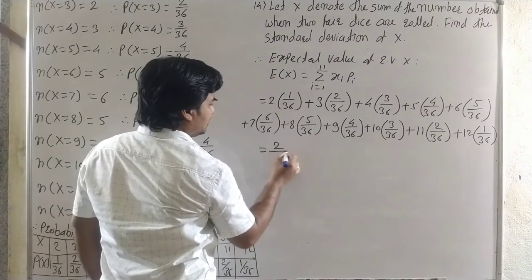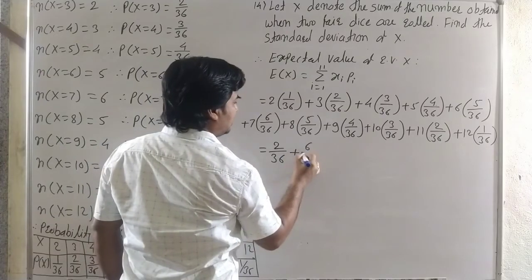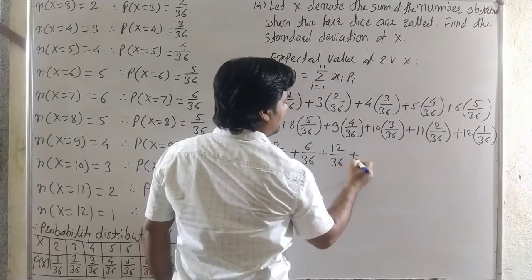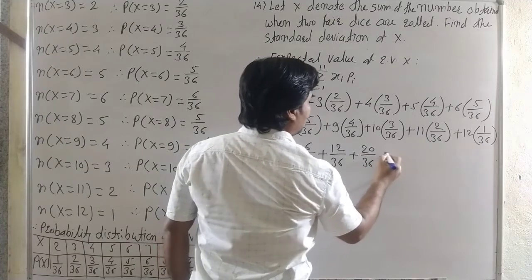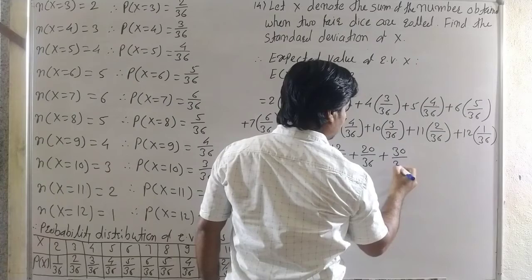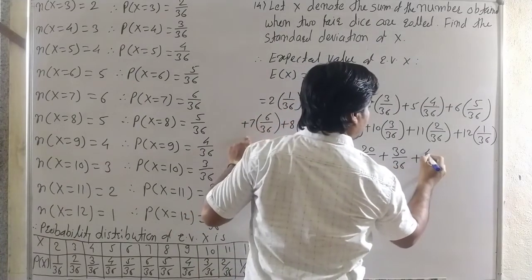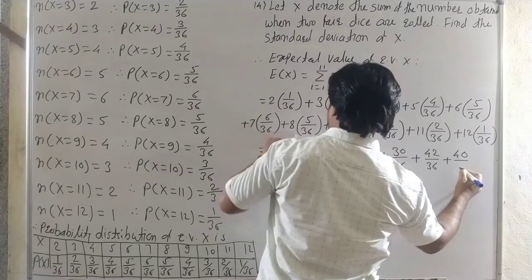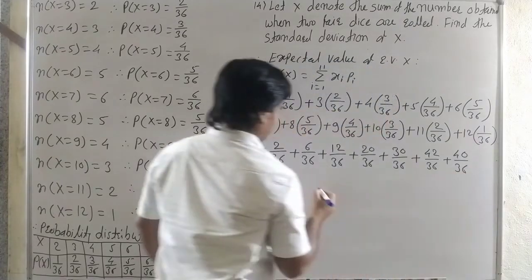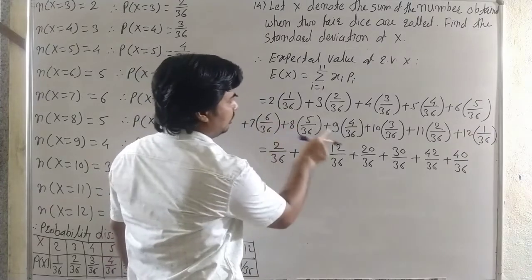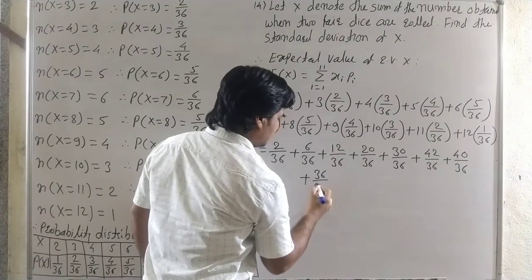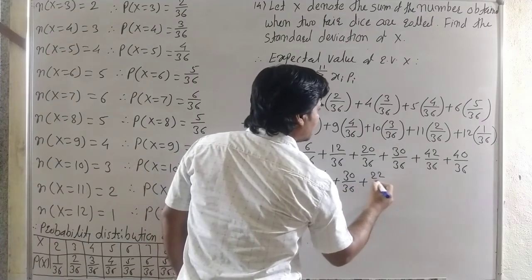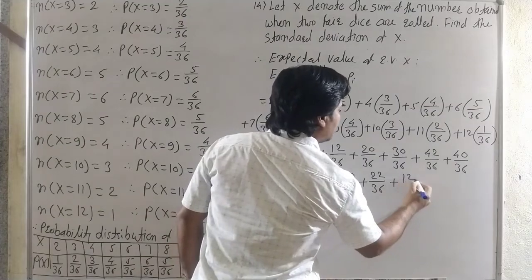Then it is 2 by 36 plus 6 by 36 plus 12 by 36 plus 20 by 36 plus 30 by 36 plus 42 by 36 plus 40 by 36, then plus, see carefully, 36 by 36 plus 30 by 36 plus 22 by 36 and plus 12 by 36.